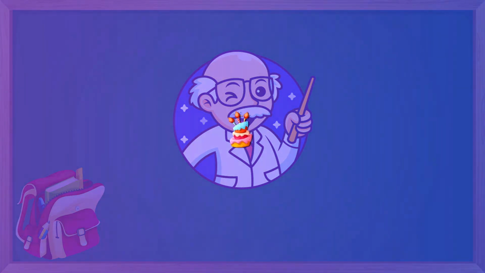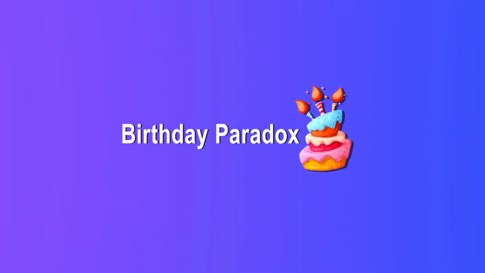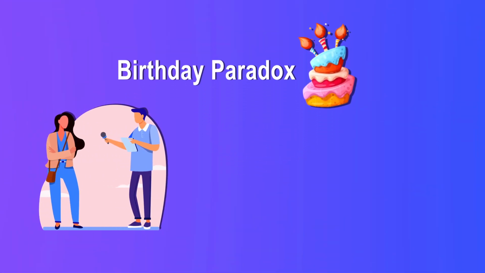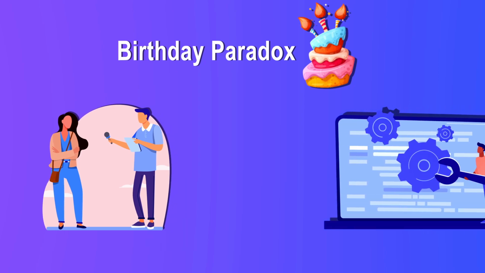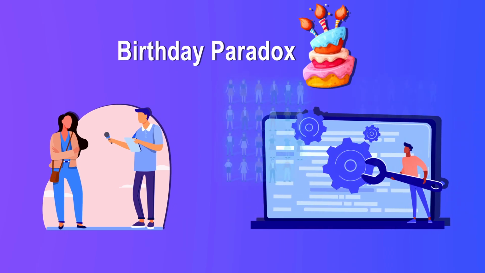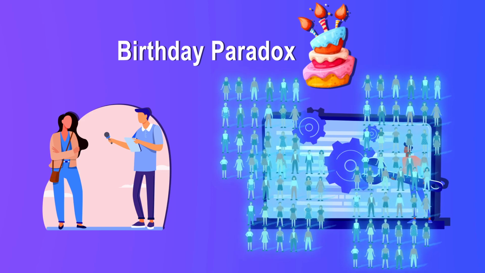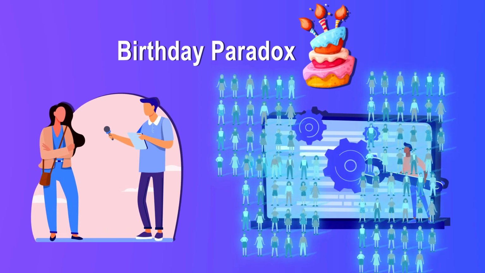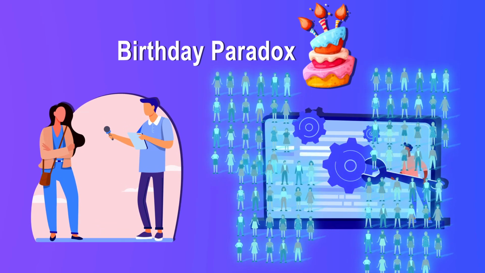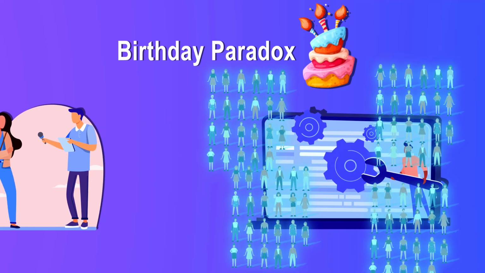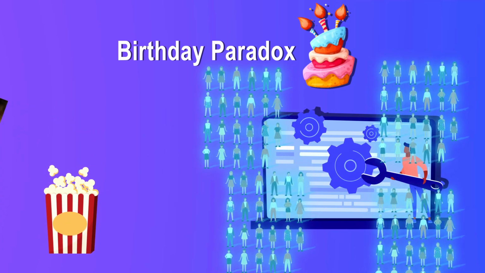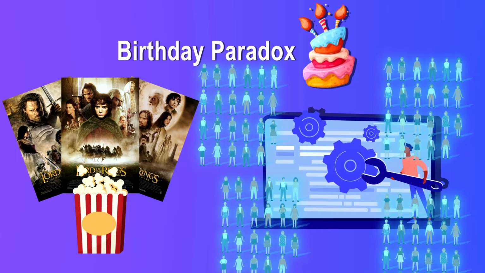Anyway, I decided to put the fishy myth behind the birthday paradox to a test. Instead of bothering random people on the street, I created an application which allows me to generate virtual groups of people. Not only will it spare me a lot of social anxiety involved with asking complete strangers about their birthdays for no apparent good reason, but it will also allow me to automate the whole process, while I rewatch Lord of the Rings trilogy for the 20th time.